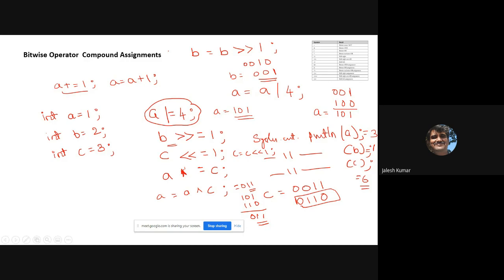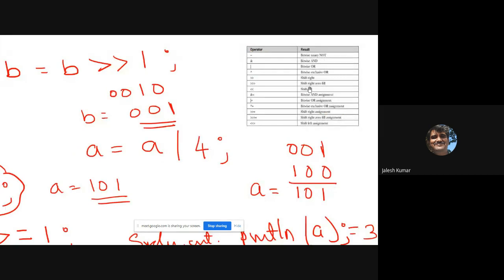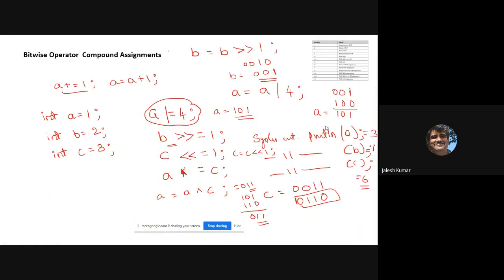Okay, so sometimes you may see this type of questions, evaluate and give the answer. Why I showed this is because of what we are discussing here. See, this is bitwise AND assignment, bitwise OR assignment, bitwise exclusive OR assignment, right shift assignment, right shift zero fill assignment, left shift assignment, like that. Okay, how we did in plus, minus, that also holds good for these bitwise operators. That's why we discussed this.